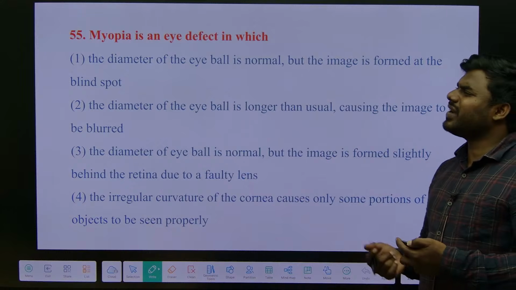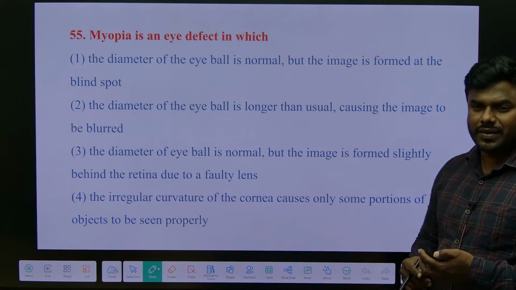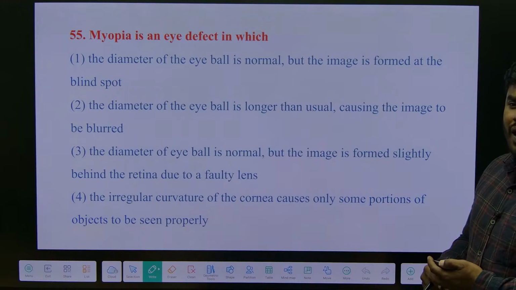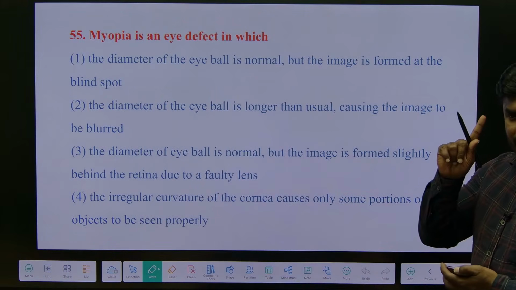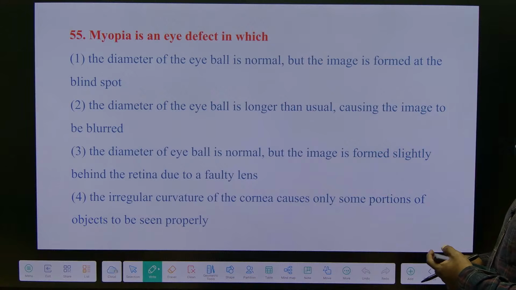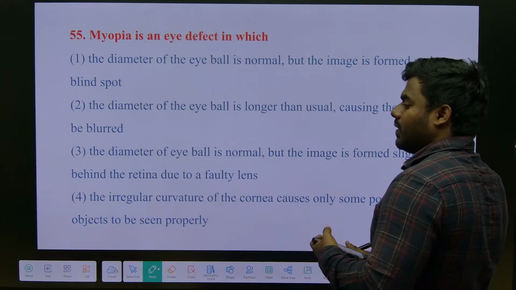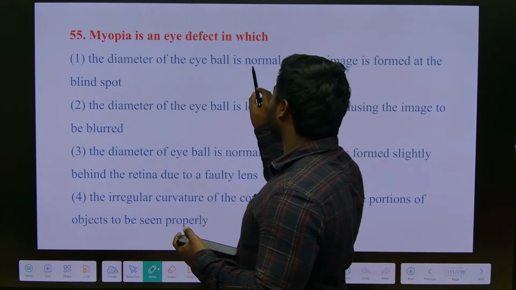Myopia, we generally consider short eyesight. Cyclopia is single eye. So remember this, it is not normal.